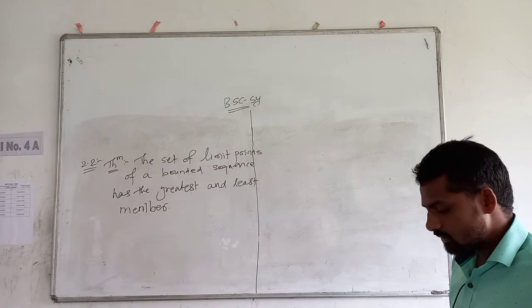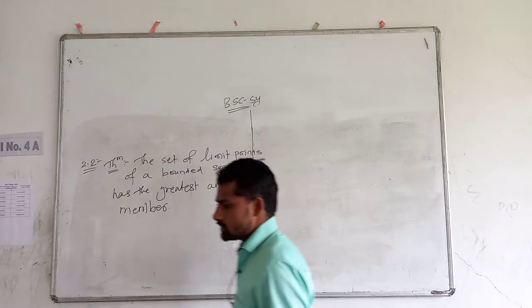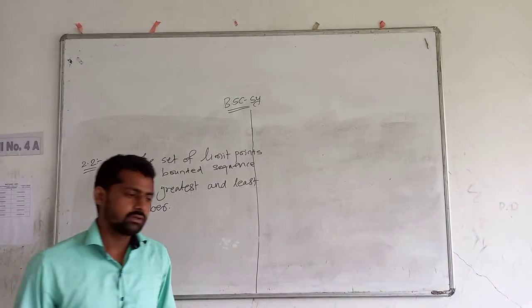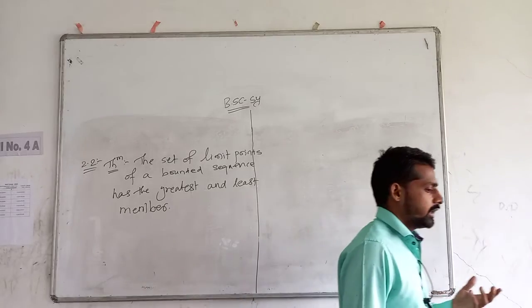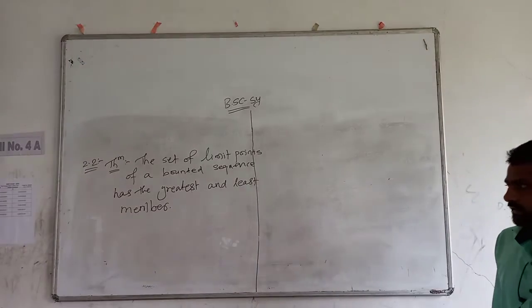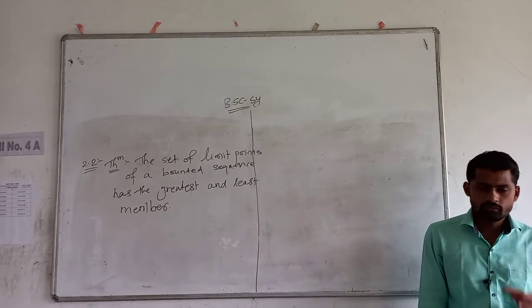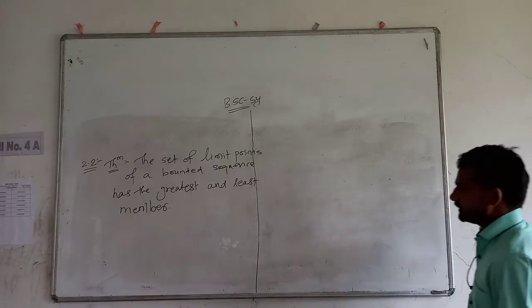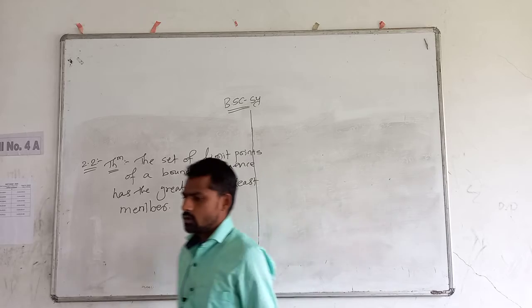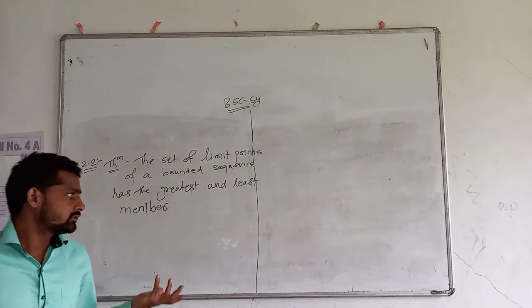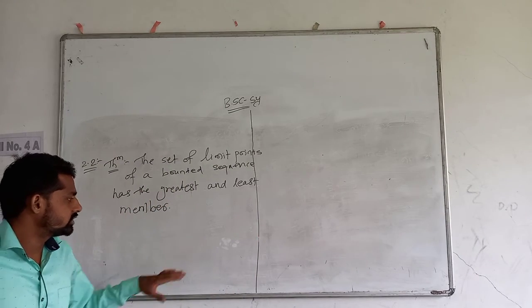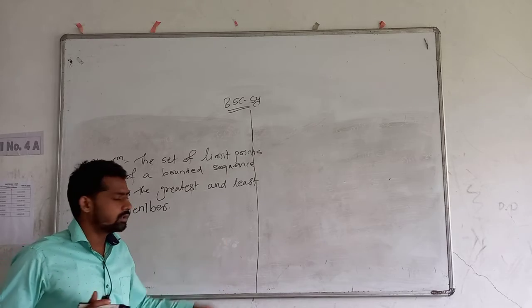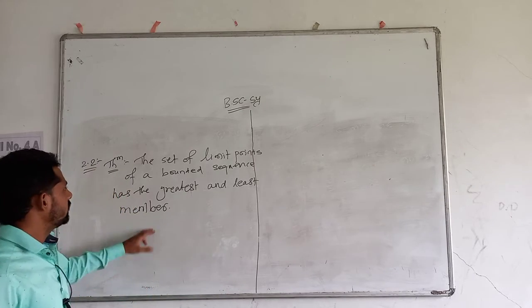Greatest member is, first, the upper bound and it belongs to the set. Least member is what? It is a lower bound of the set and it belongs to the set. Then we say that it is the least member of the set. Also we have discussed some examples of sequences which are both bounded above as well as bounded below.